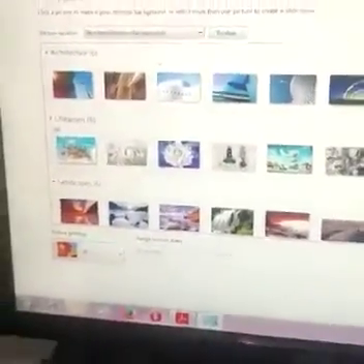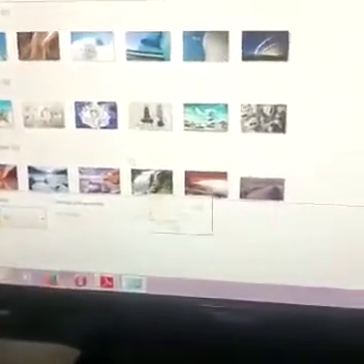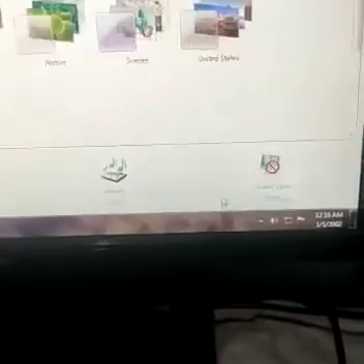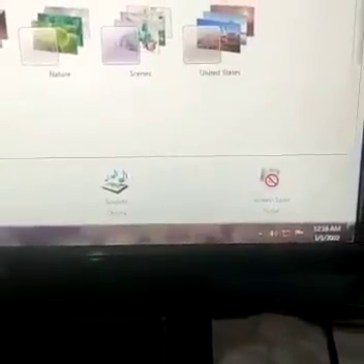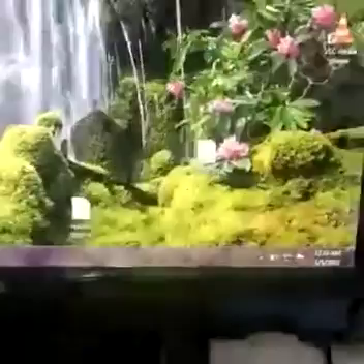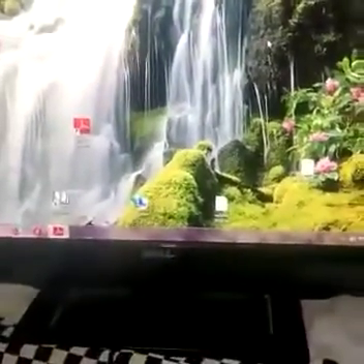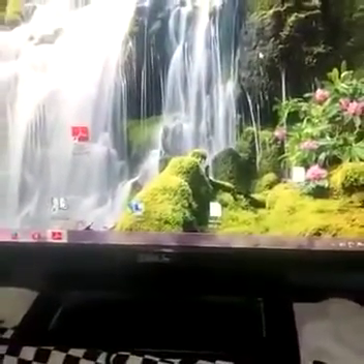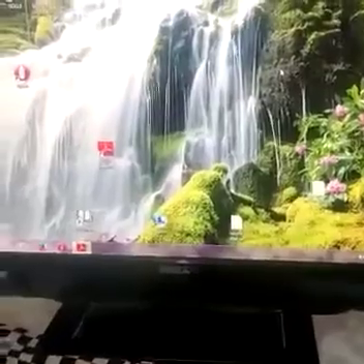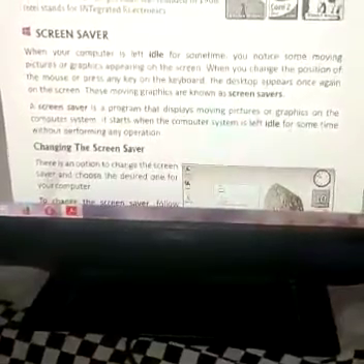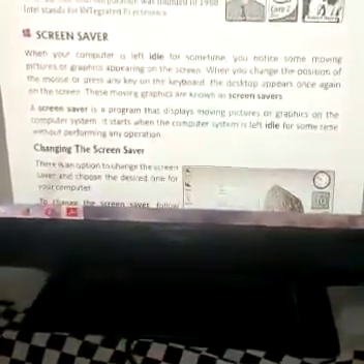I want to set which photo? Suppose I want to set this photo as my background picture. So I have to select it. And the option you see now, save changes, we have to click on this option. Now the background picture has been saved. You can see the background picture has changed. So in this way we can change the desktop background in our system. Students, I hope you all have understood how to set the desktop background.